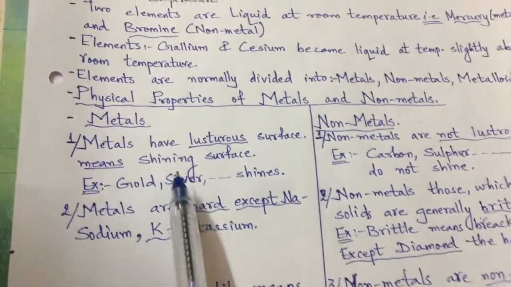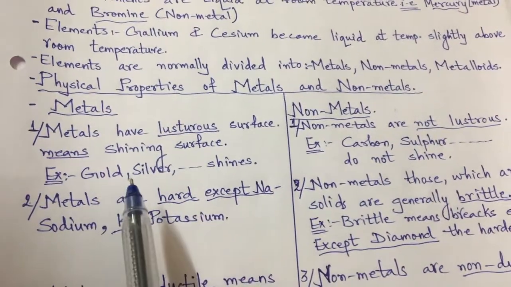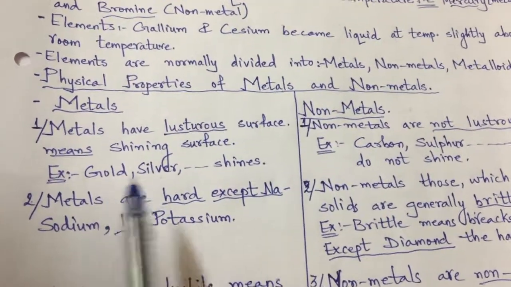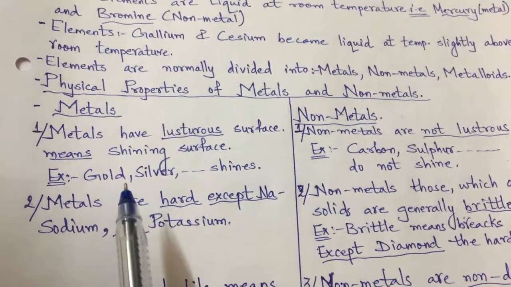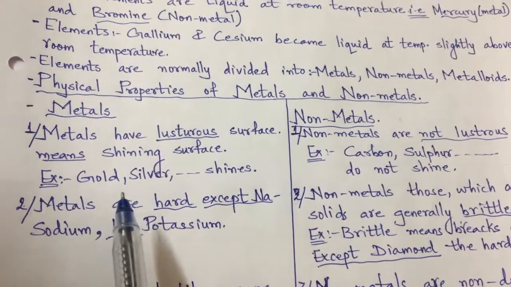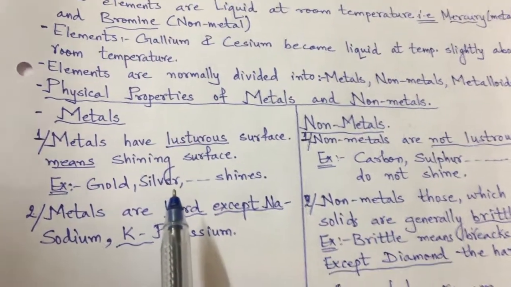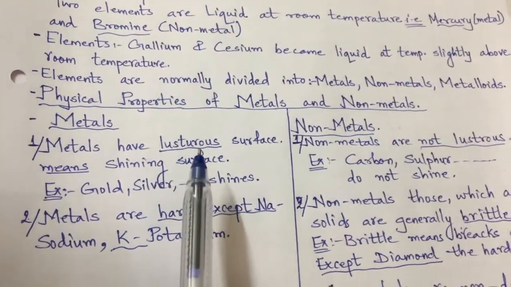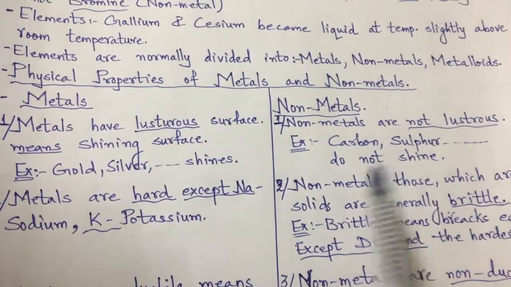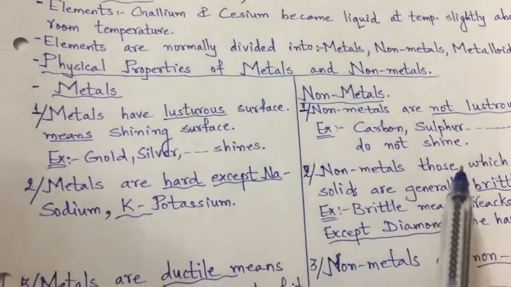Metals are lustrous, that means their surface is shining. You have seen the jewelry, statues of gods, goddesses made up of silver, made up of gold, worshipping utensils or prasad utensils for the god are of silver and gold. They are made up of metals. Gold is a metal, silver is a metal, and you have seen they are shining, which is termed lustrous. On the other hand, non-metals are non-lustrous, carbon, sulfur, right? They are non-metals, but they do not shine.